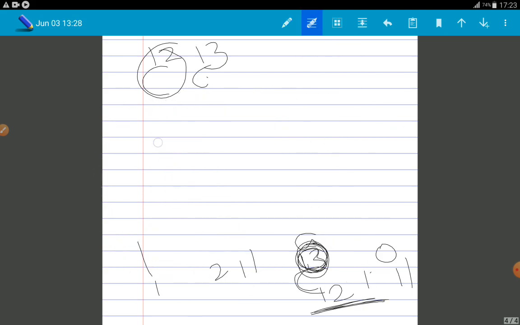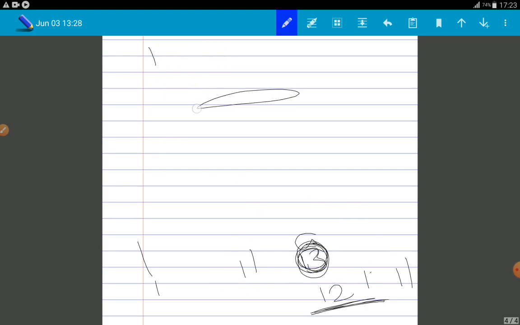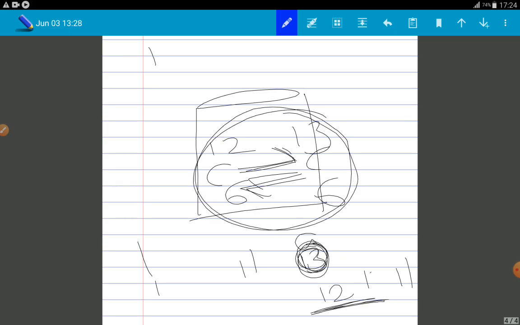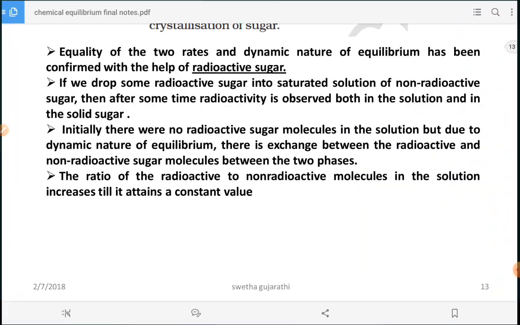So in the beaker, when you add the radioactive sugar, in the C12 carbon you again have the C13 carbon, like that. There is an exchange between the carbon, which indicates that we have a dynamic equilibrium. This is the example for it.